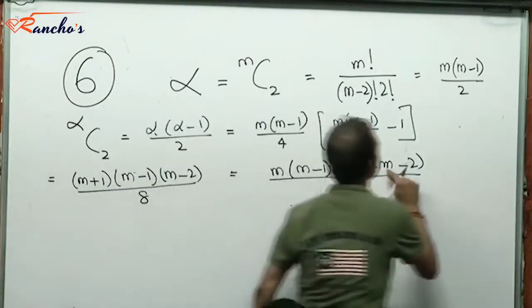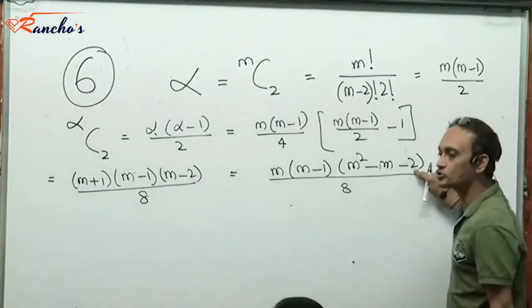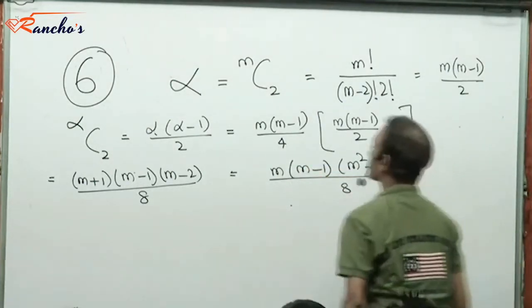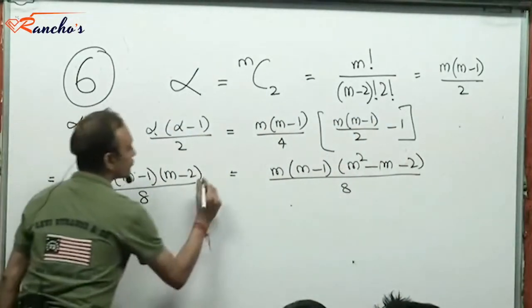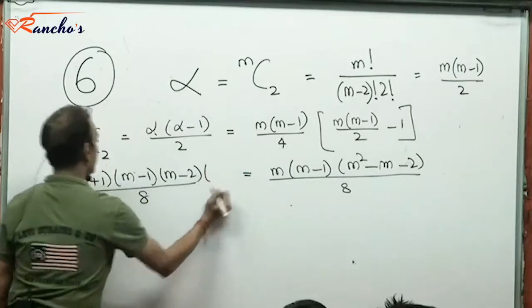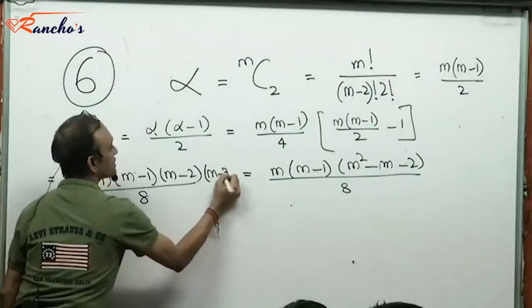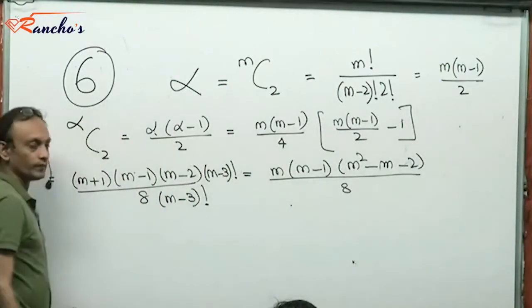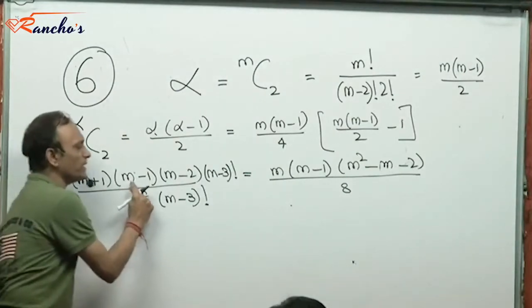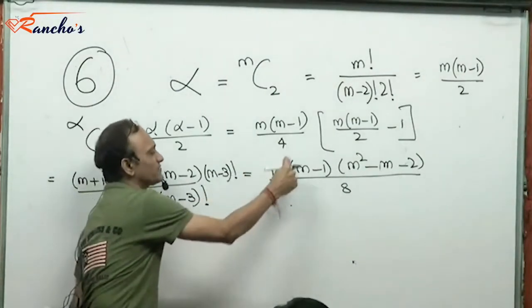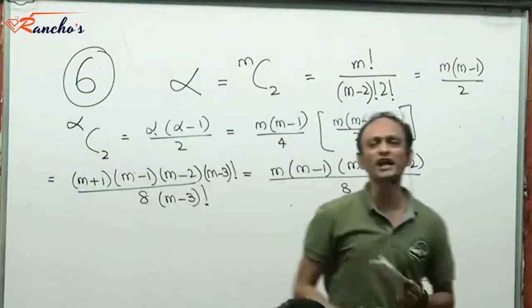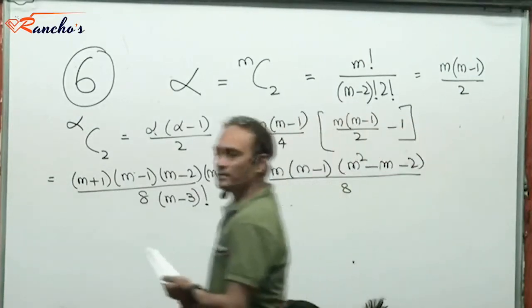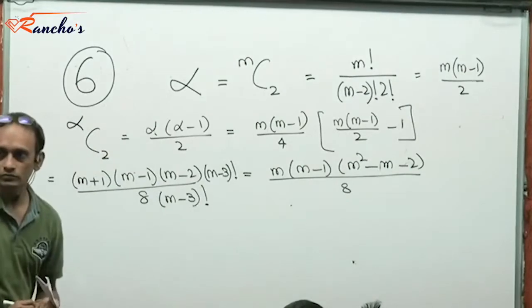See, this m square minus m minus 2 is m plus 1 into m minus 2. So just rearrange terms, right? Which I could further write as, see, if I write m minus 3 factorial here and m minus 3 factorial there, then what would this be? M plus 1 into m minus 1 into m minus 2 into m minus 3 into m minus 4 into m minus 5 up to 1. What's the numerator? M plus 1 factorial is the numerator. Yes or no? The numerator is m plus 1 factorial.